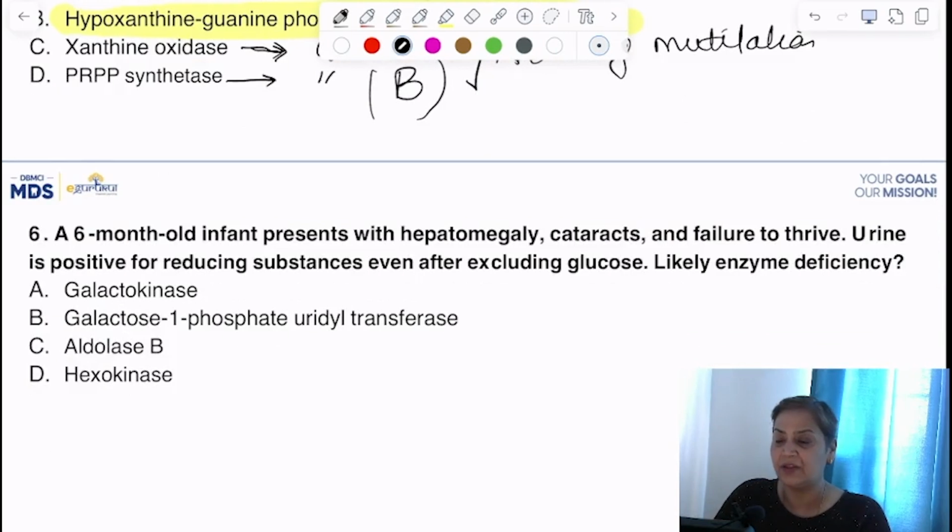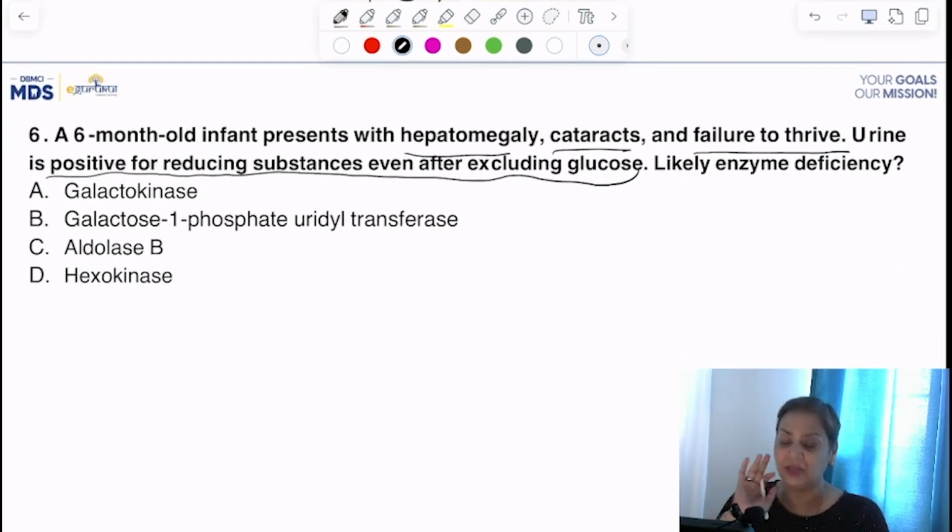A 6-month-old infant presents with hepatomegaly, cataracts and failure to thrive. Urine is positive for reducing substances even after excluding glucose. So what is the likely enzyme deficiency? Now if we talk about this question, first of all he is a 6-month-old infant. For an infant, mother's milk is the one.